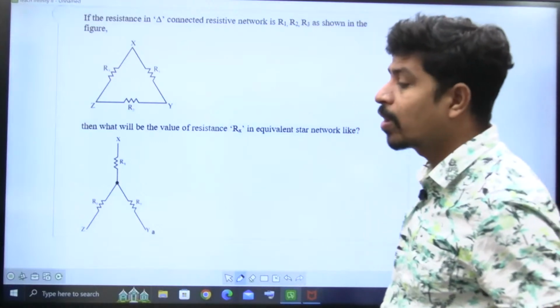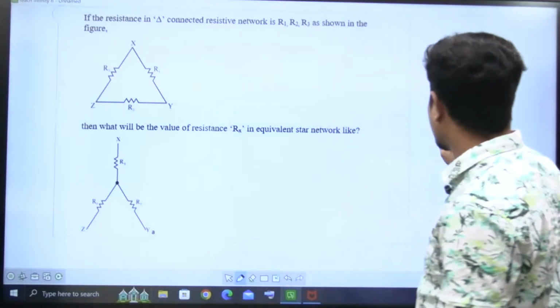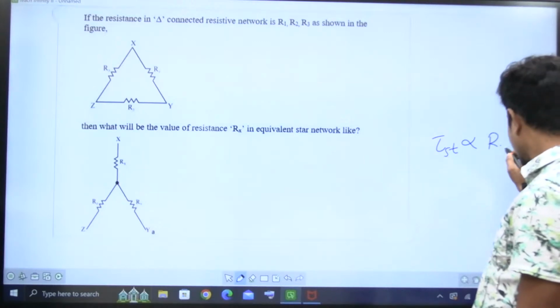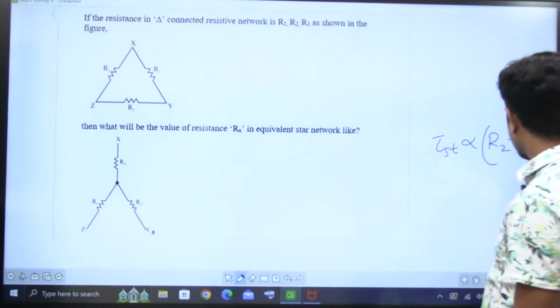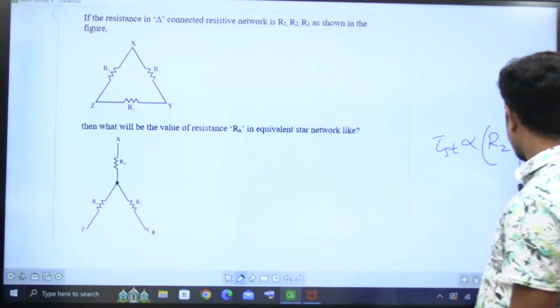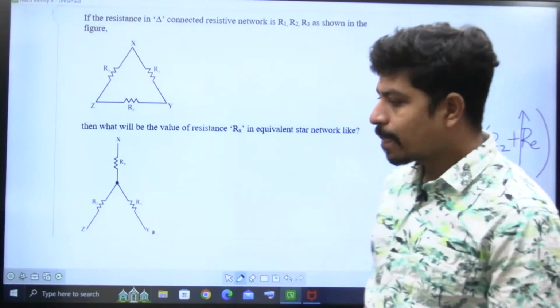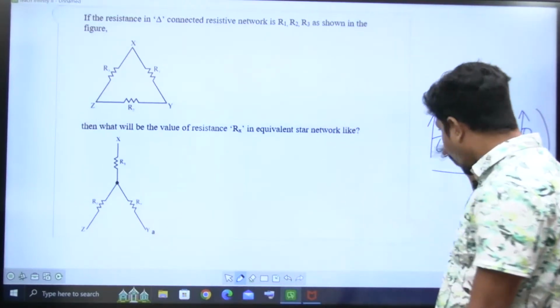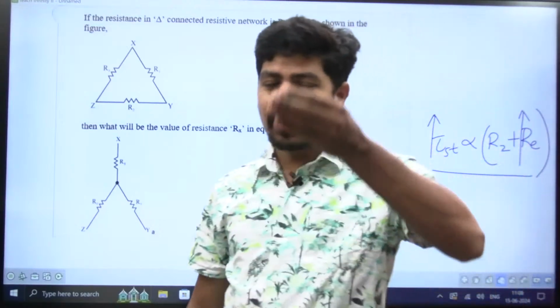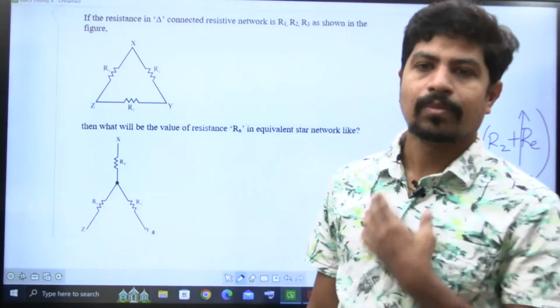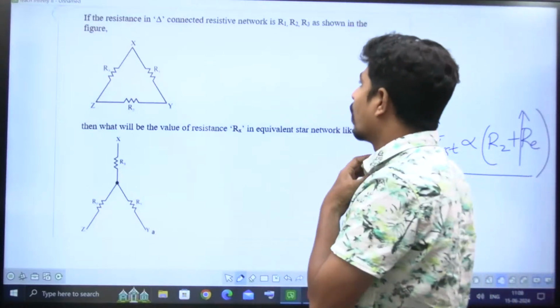Starting torque of an induction motor is directly proportional to resistance of the rotor. If I introduce some external resistance, if I'm increasing this external resistance, starting torque is also going to increase. That's the reason why. You can remember this equation now itself. Maybe in the next examination he may ask a question about that equation, right? Then what is the next question?